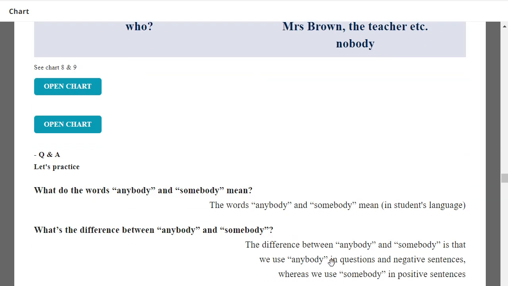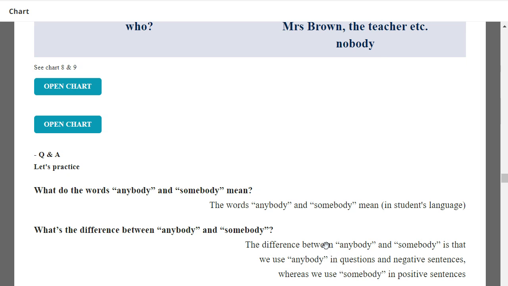Very good. Okay, next. What do the words anybody and somebody mean in Japanese? The words anybody and somebody mean dareka in Japanese.